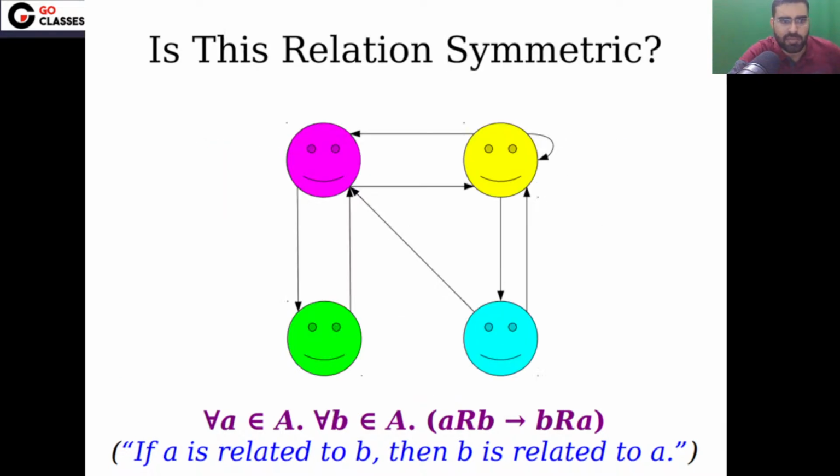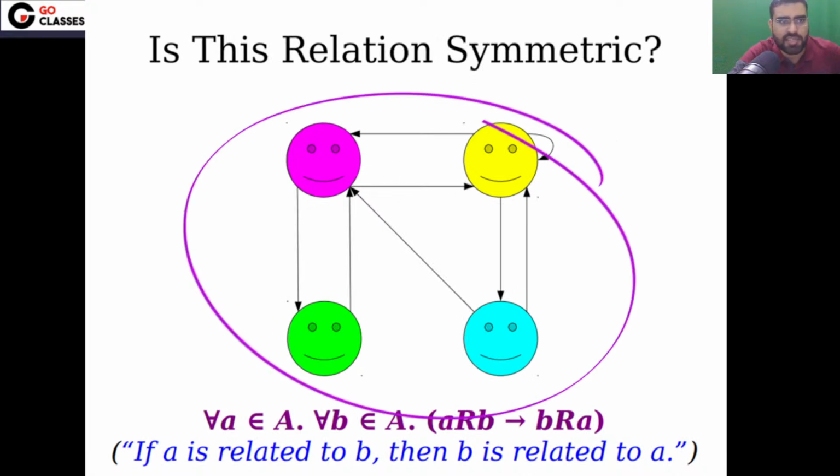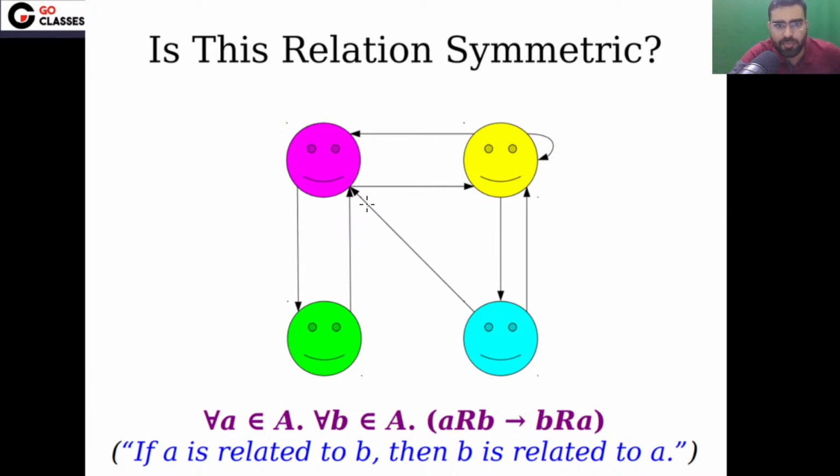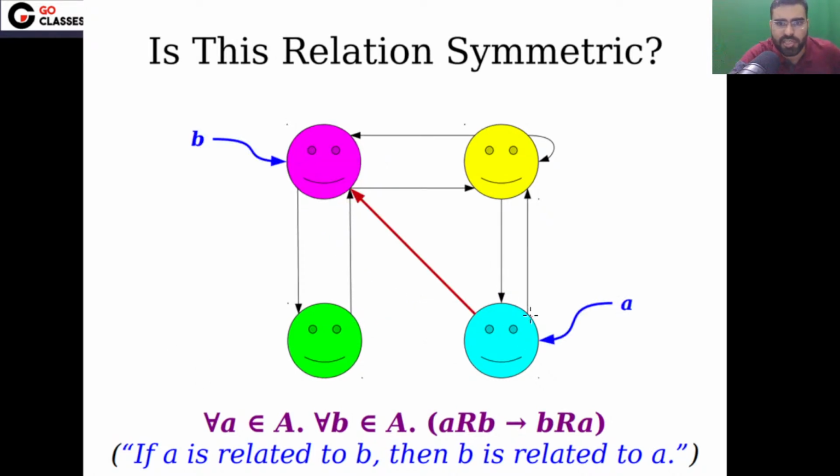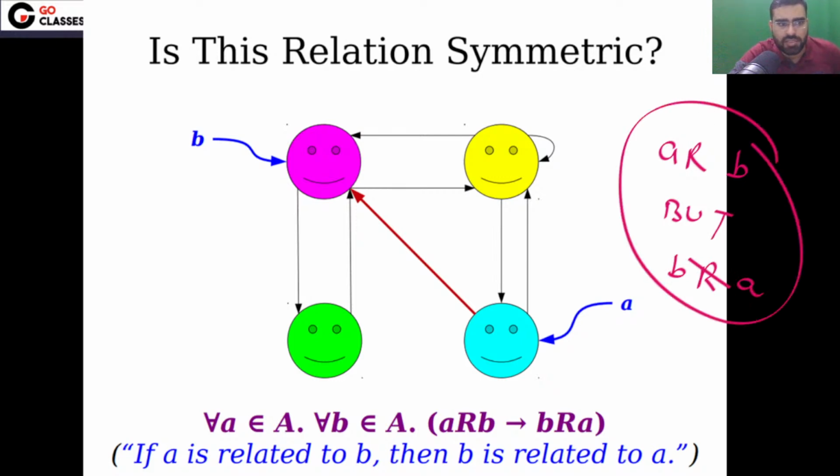Now let's move on. Tell me the answer for this question. Is this relation symmetric? No. This relation is not symmetric, because you can notice this is related to this, but this is not related to this. You can easily see that A is related to B, but B is not related to A. So this is not symmetric. Symmetric says that if A is related to B, then B will be related to A.